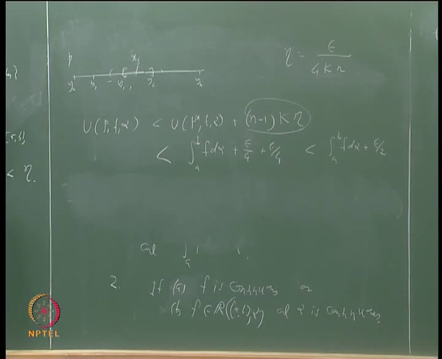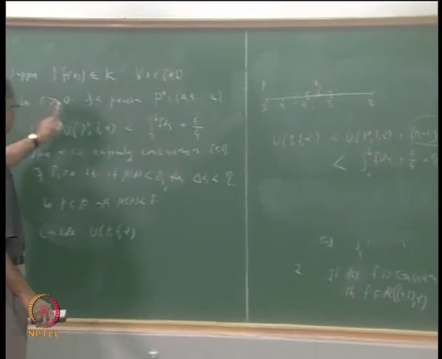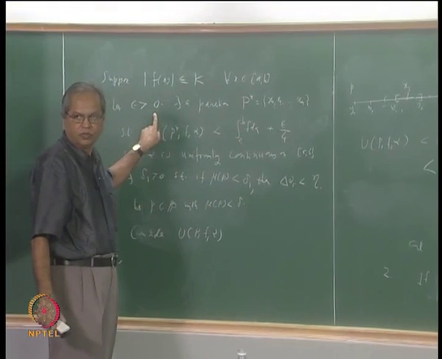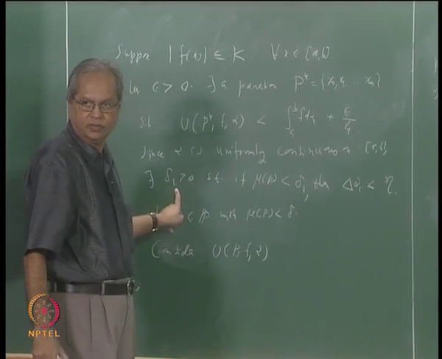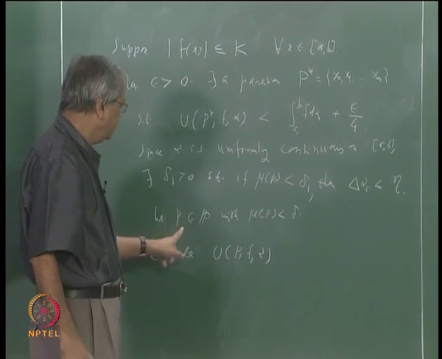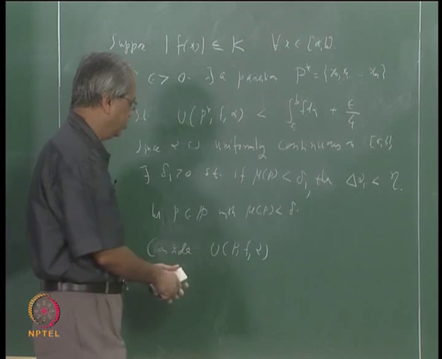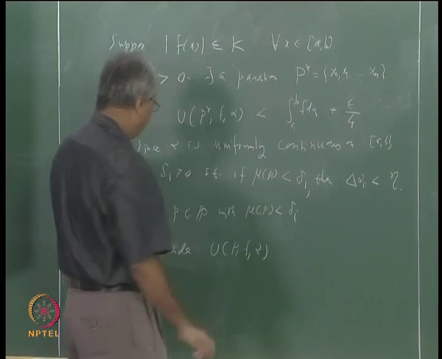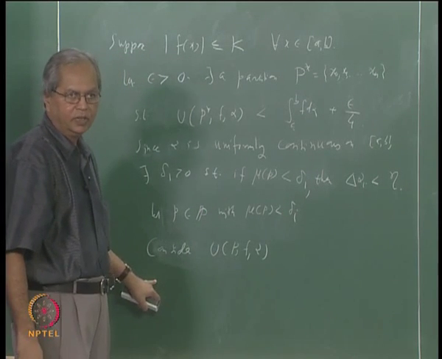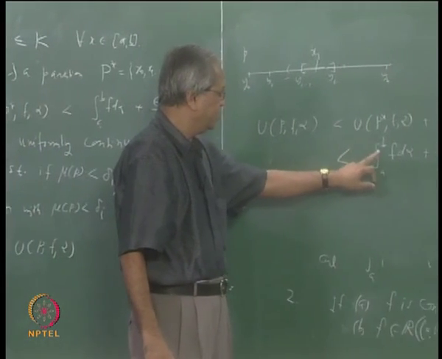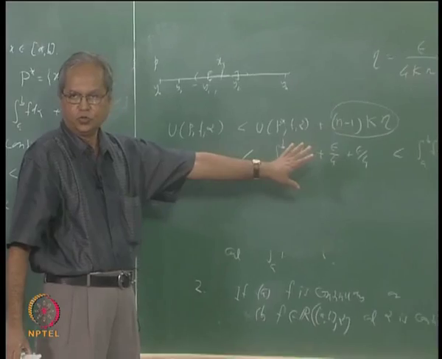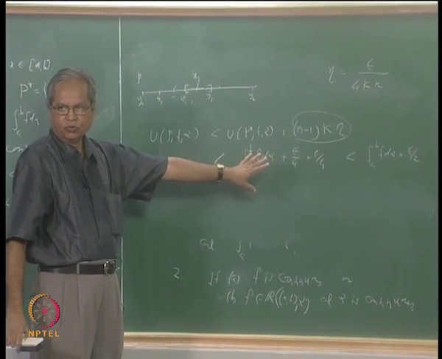Just recall what we have proved. Given epsilon bigger than 0, there exists a number delta 1 such that for every partition P with mesh of P less than delta 1, the upper sum of that partition is less than the integral from a to b of f d alpha plus epsilon by 2.